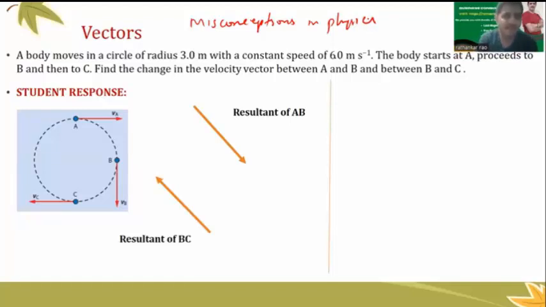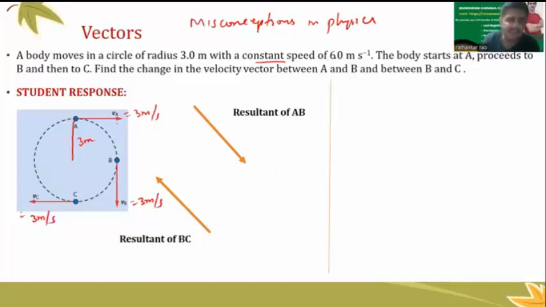A body moves in a circle of radius 3 meters. The radius is given to you. It moves at a speed of 6 meters per second, a constant speed, which means what? The speed here is 3 meters per second, the speed here is also 3 meters per second, and here too. Why did I write it? Because it's a constant speed. Wherever you take, it's a constant speed.